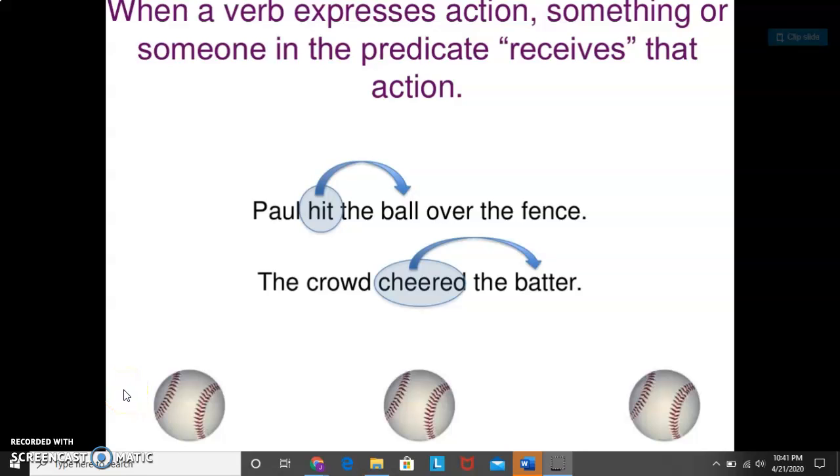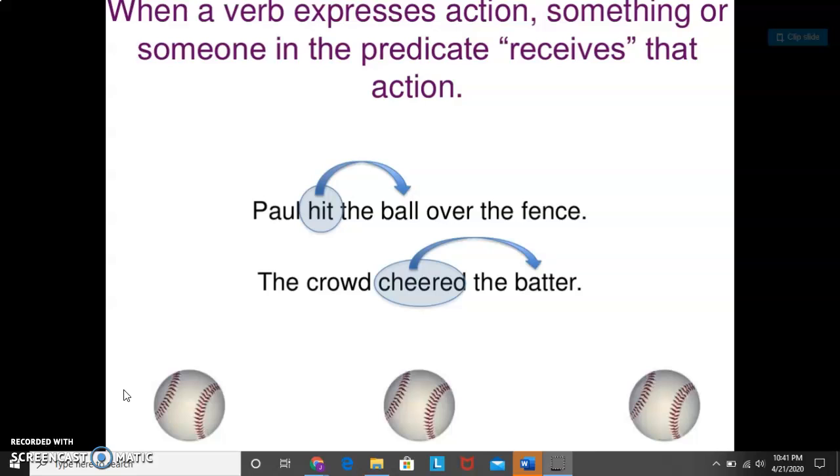All right, in office hours today, we talked about transitive and intransitive verbs. So I wanted to make a video, using a different PowerPoint than I did in office hours, that gives just another look at transitive and intransitive verbs. If you were in office hours and you understood all of that, you don't have to watch this one. If you were not in office hours, or if you were and you still had some questions about transitive and intransitive verbs, this PowerPoint may help you get a better idea.